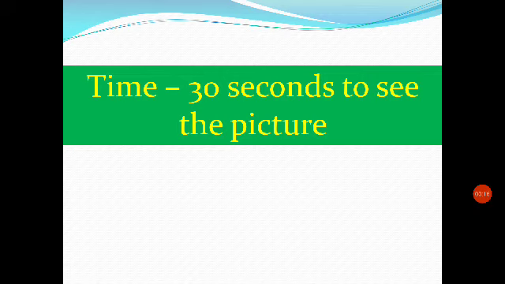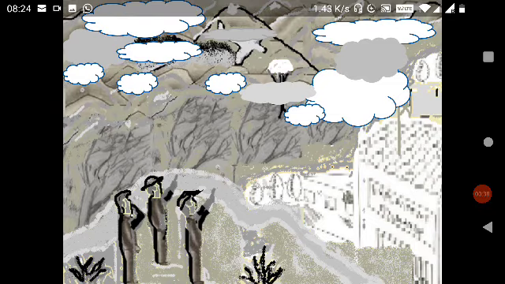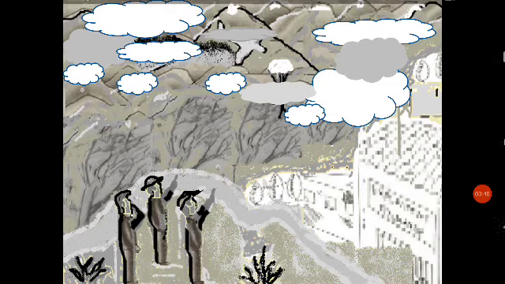Firstly, you are shown a very hazy picture for 30 seconds, and this picture is shown in a hazy and ambiguous manner intentionally, so that what you note... The name of the test is picture perception and description test. So how you perceive the picture will be the base of your story. So let's see a picture. You'll be shown a picture like this for 30 seconds.